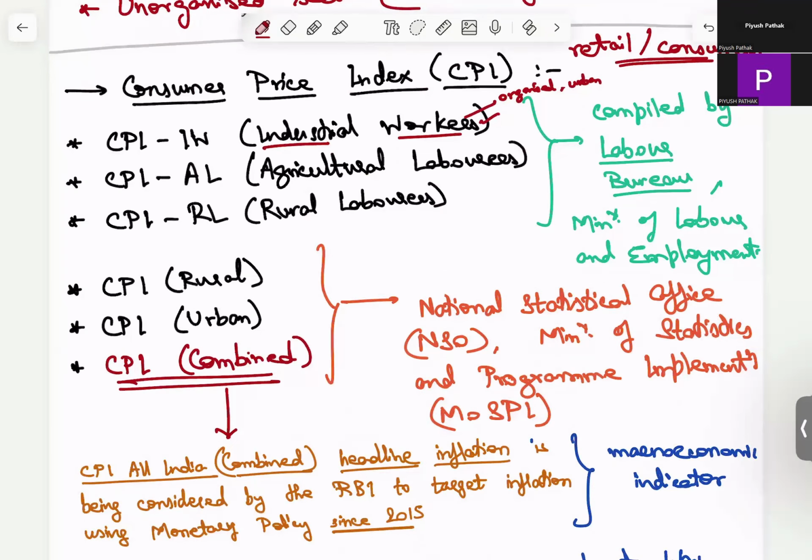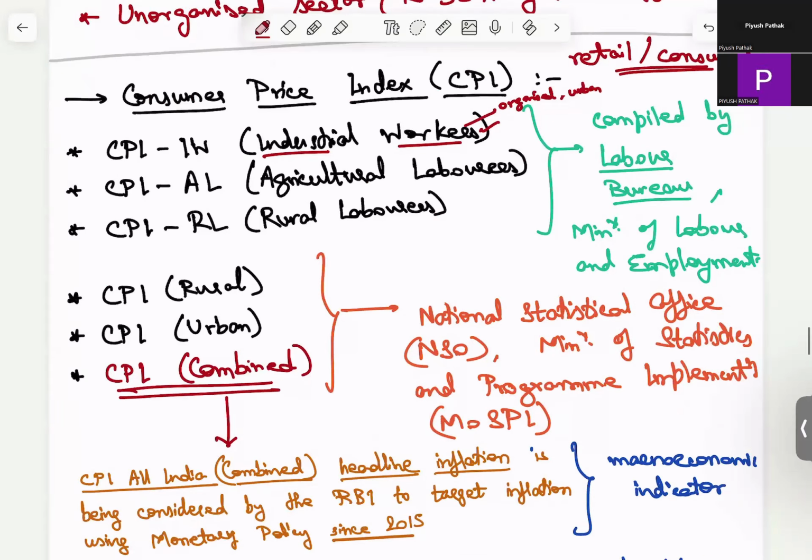These are the laborers who are working in farms. They are not the landowners. They can be landowners, farmers as well, but they are usually the landless laborers who are working on these farms. And the third is the rural laborers. These are non-agricultural, working in the rural area, comprising the labor segment which is doing manual jobs. So these three measures are compiled by the Labor Bureau, which comes under the Ministry of Labor and Employment.